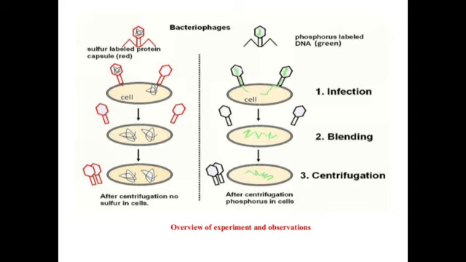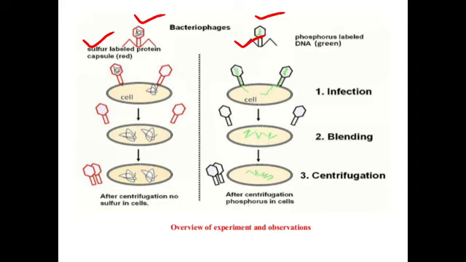So in this slide we see two bacteriophages. The first bacteriophage is labeled with radioactive protein with S35, and this bacteriophage is labeled with radioactive DNA with P32.